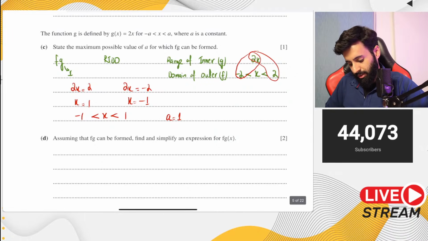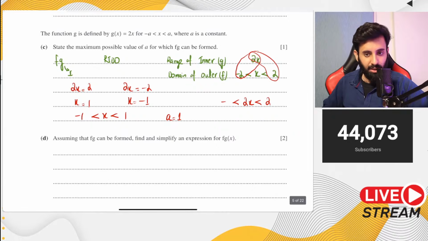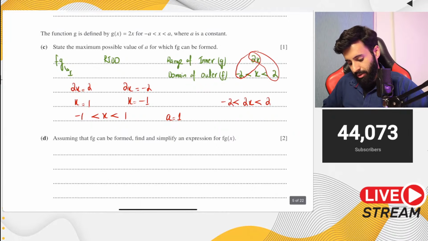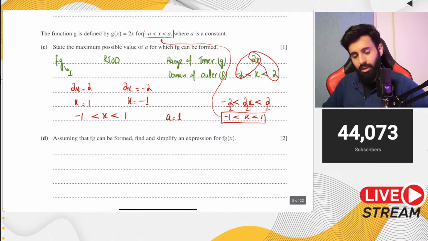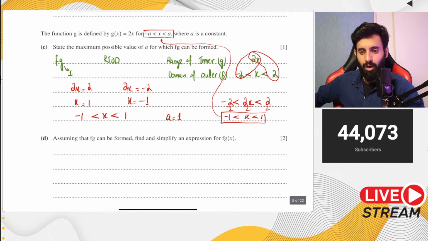When you divide everything by 2 in order to make x the subject, x is greater than minus 1 and x is less than 1. Now if you compare this with what you have over here, you can see that a is basically equal to 1.